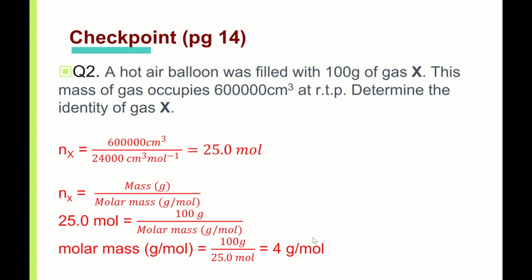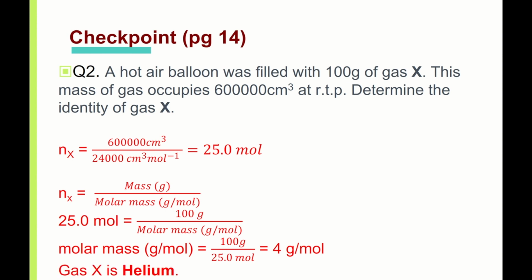So the question is, what is this gas X? From this question, they tell you the molar mass. 1 mole of this gas is 4 grams. So you look at your periodic table, where molar mass is the same as your Ar. Which gas has 4 grams? It cannot be hydrogen, because hydrogen is H2, which is 2 grams. So the only gas that can be this is helium.